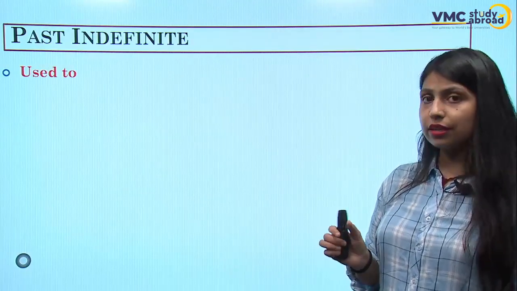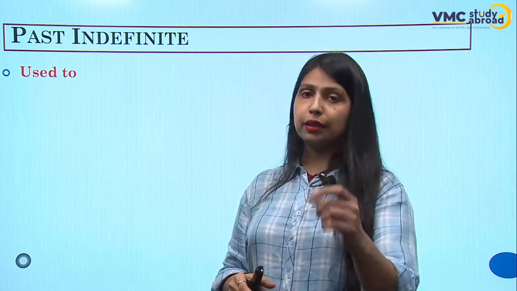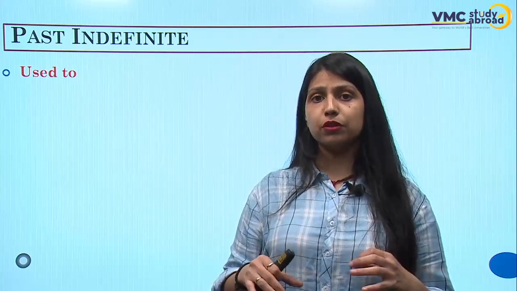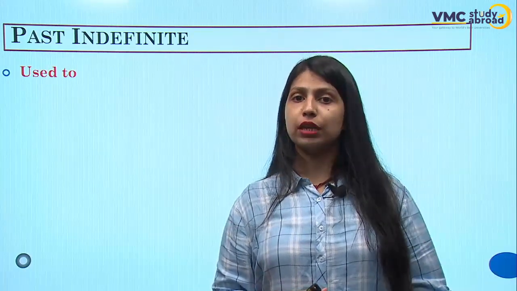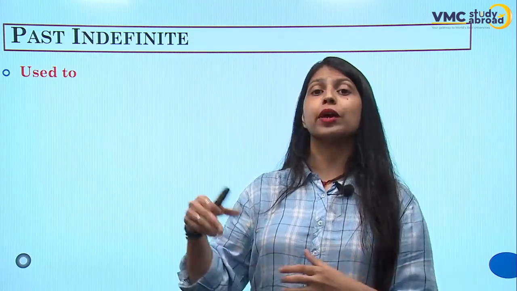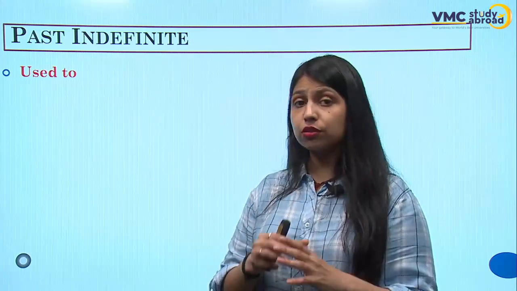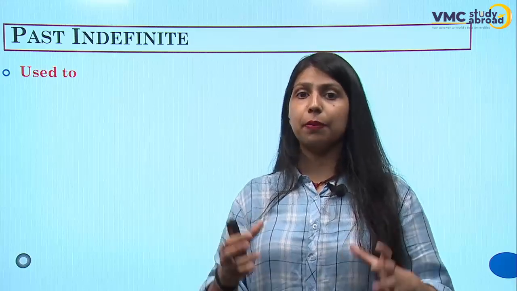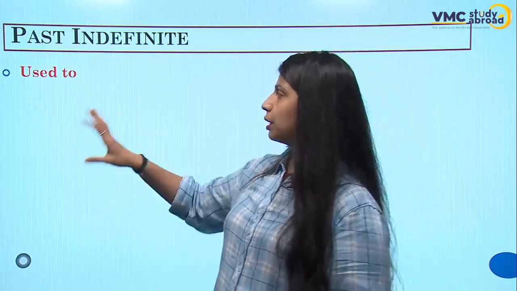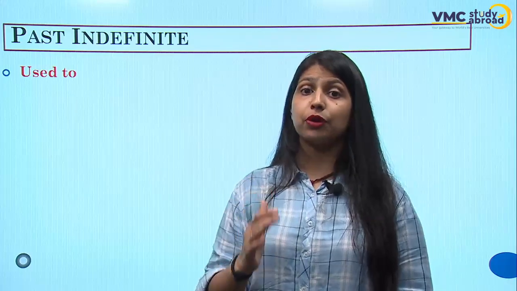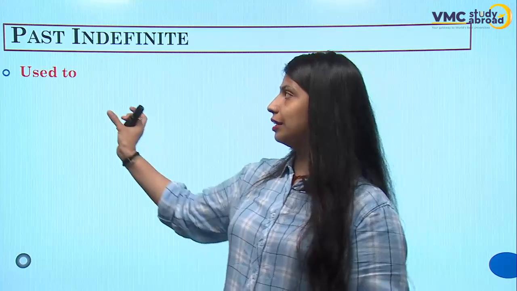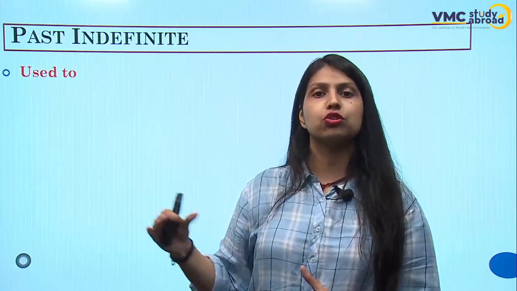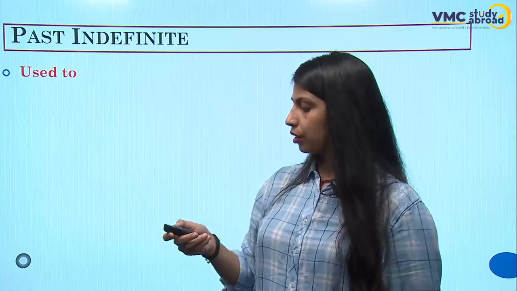So it's like this. For the past indefinite, there is one more thing which is very important to know. In the past indefinite, sometimes we talk about past habits, right? I used to help people. I used to go to school at 7 in the morning. I used to wake up at this time and so on. There are so many sentences that we speak about the past. So when we talk about any past habit, we use this particular term, "used to." Now how do we use it?